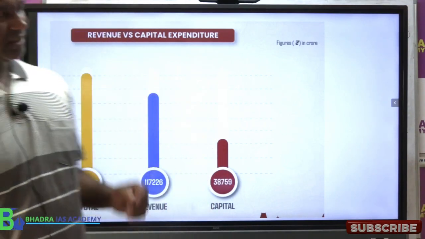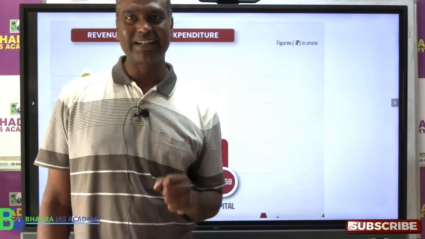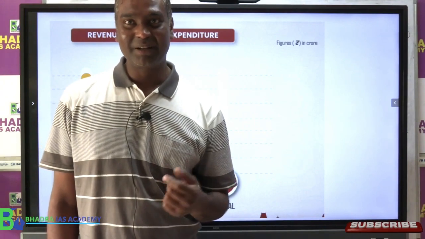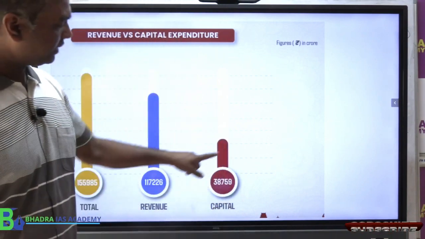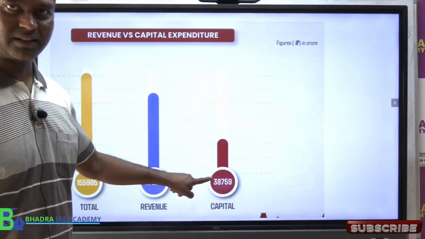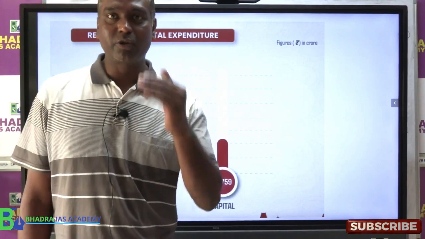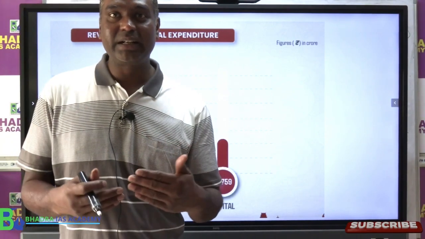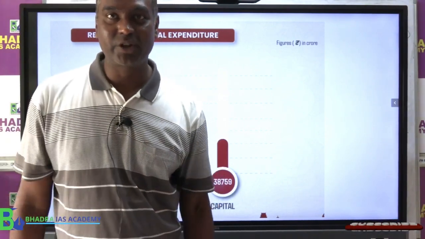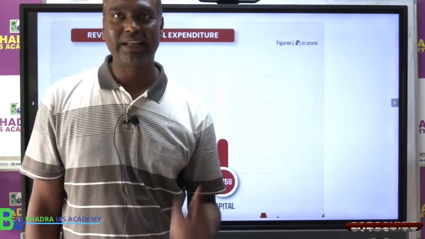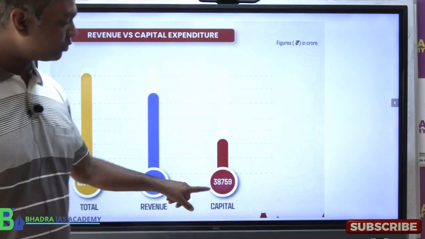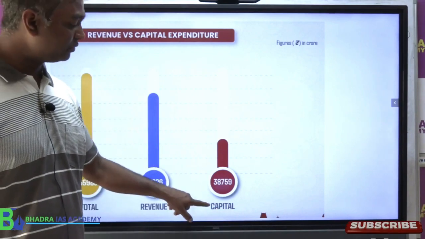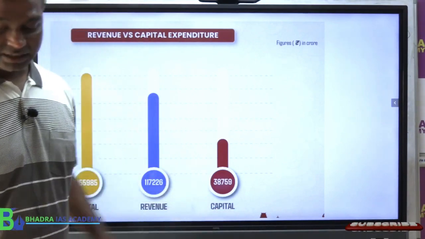Now this year budget, a very important statement made by our CM also and finance minister also. What is it? Now slowly, though it is less capital expenditure, but Assam government is slowly increasing capital expenditure. Why? For development like road construction, building construction, etc. So this is a good thing. Assam government is now increasing the capital expenditure.